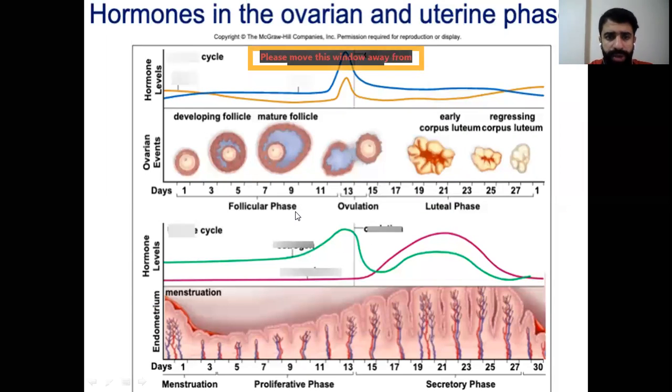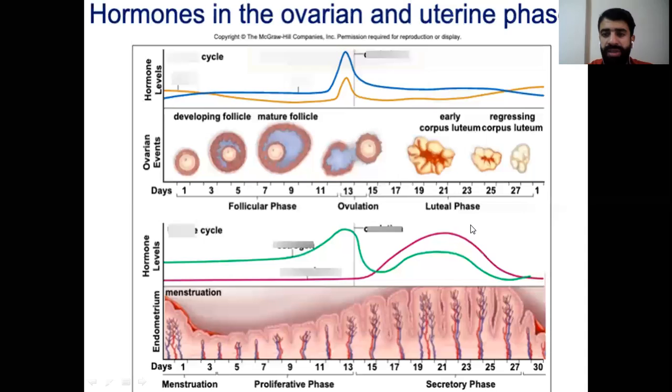So these are the hormones in the cycle. We have development of the follicles and the hormone levels, estrogen and progesterone, and where they occur. They told you which hormone is this one, the green one. The hormone is estrogen because it's the one that determines the follicular phase, whereas estrogen and progesterone are both in the luteal phase.